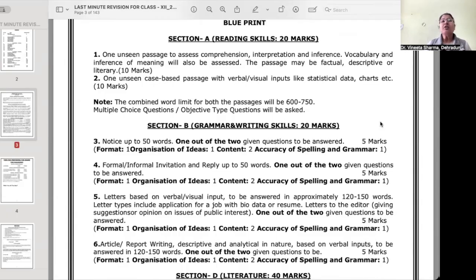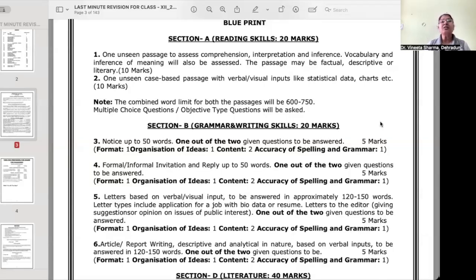Of course, the first section, section A, is reading skills, which is for 20 marks. And in this section, you get 2 unseen passages. The first unseen passage is to assess comprehension, interpretation, and inference. Vocabulary and inference of meaning will also be assessed. The passage can be factual, it can be descriptive or literary, and it's going to come for 10 marks.